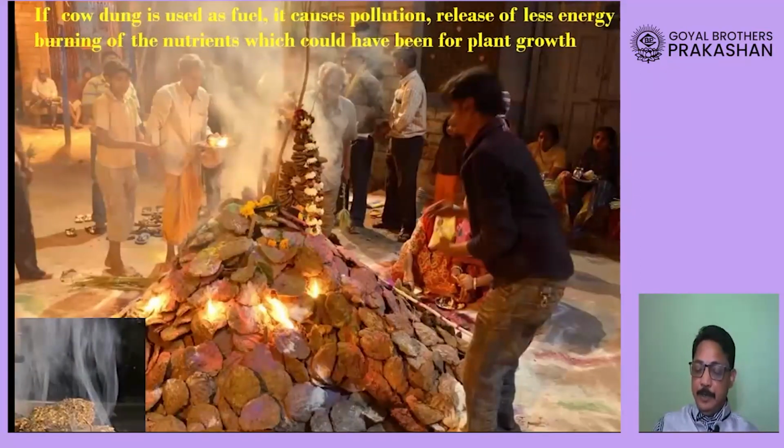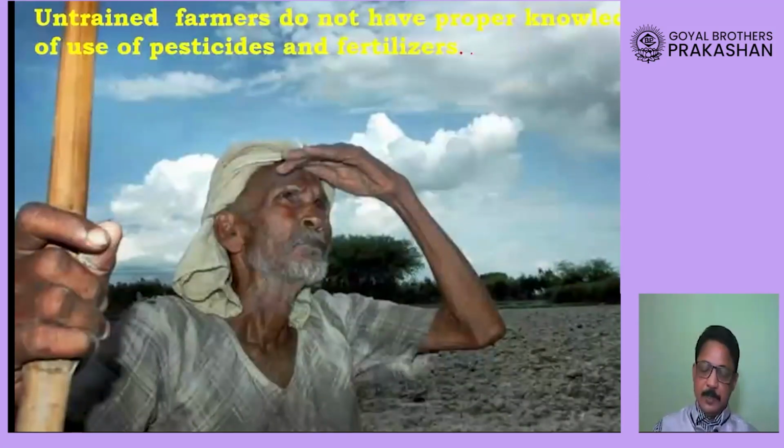Okay, then ignorance of a farmer. It means many farmers are not aware that they can use cow dung in order to produce manure. So what do they do? They use this cow dung to make cow dung cakes, which are then burnt, and that is also causing pollution. So instead of using cow dung to make biogas or organic manure, they burn it due to ignorance. Ignorance means lack of knowledge.